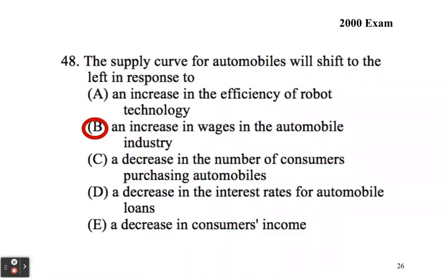And an increase in the wages in the automobile industry will make it more expensive. So it's going to raise input prices. That's our shifter. And so it's going to shift our supply curve to the left. It's going to decrease supply because it becomes more expensive to produce.